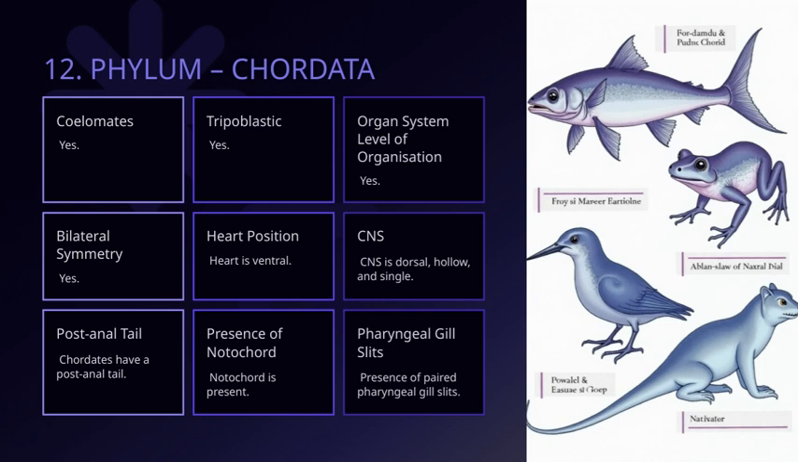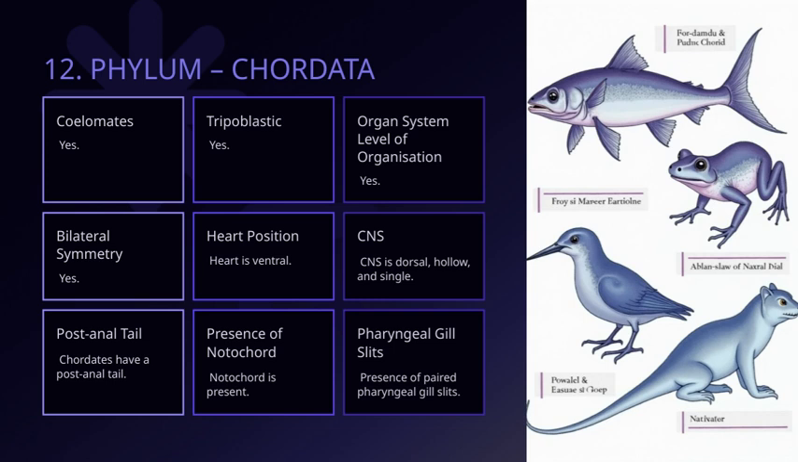Regarding the heart, it is ventral, located on the belly side, which is typical for chordates. All these features, the gill slits, dorsal hollow nerve cord, notochord, postanal tail, and ventral heart, really highlight the complexity and distinctive anatomy of chordates.